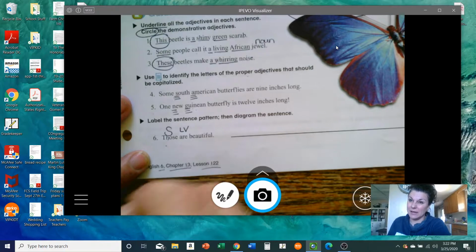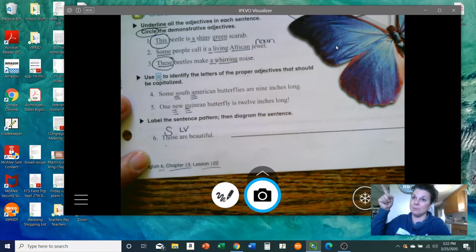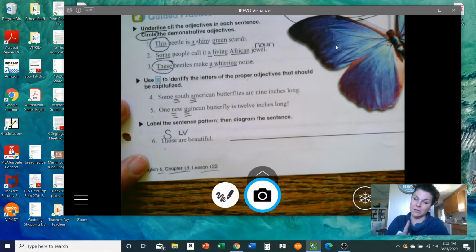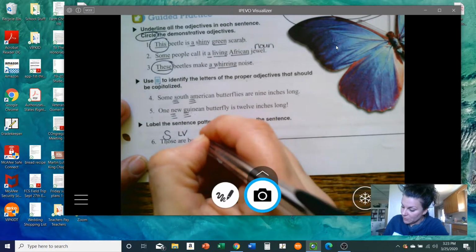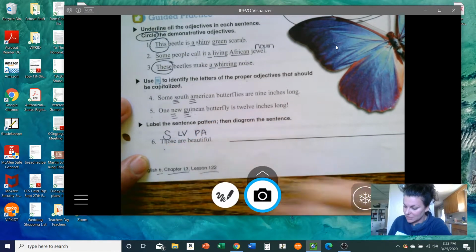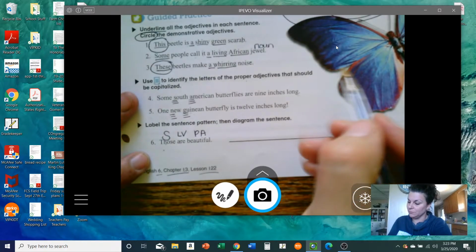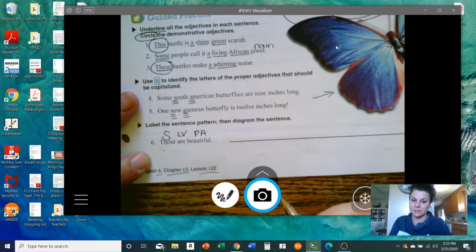So it has to be a noun in this sentence because it's not being used as an adjective in this sentence. It's being used in place of a noun. Okay, so those are beautiful. Beautiful is a predicate adjective describing those, whatever those are. Probably talking about those butterflies.